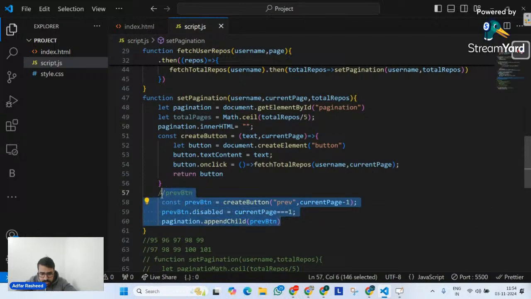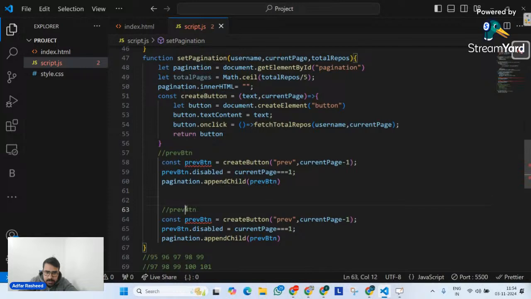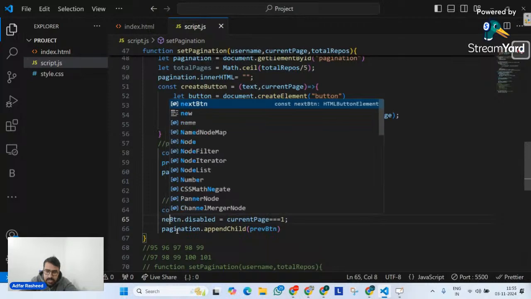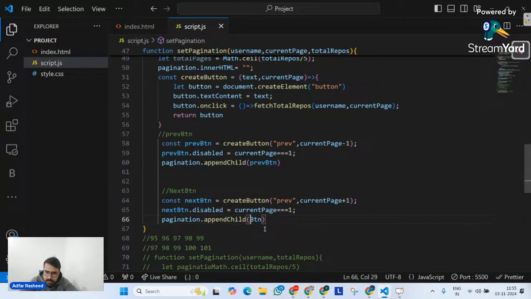So, Control C, and let me go here and Control V. And over here, I will add a comment as next button. To this, I will pass my current page + 1, because that's what the next button does. And let me go here and create the next button, so next button and then next button here as well.